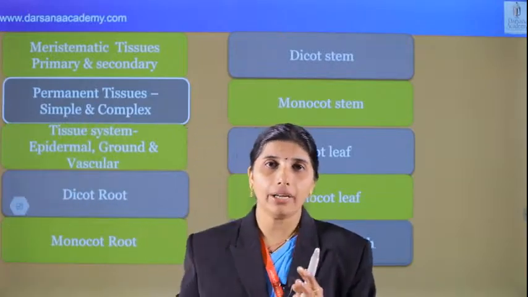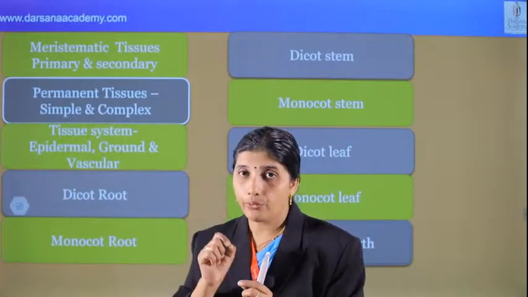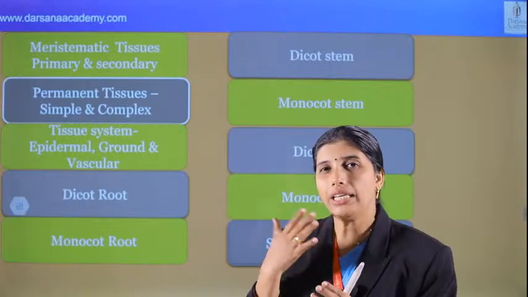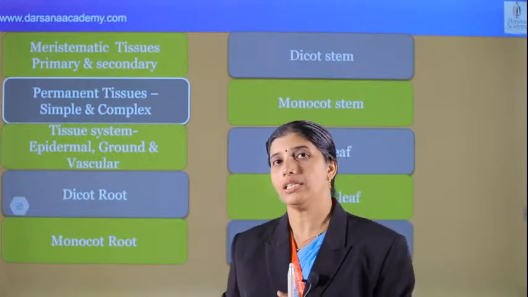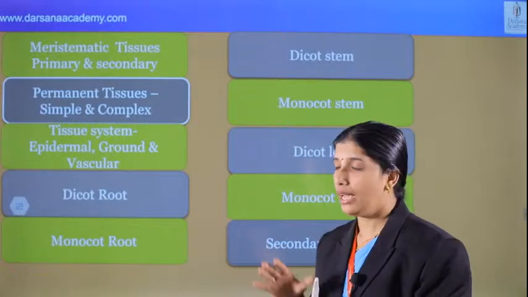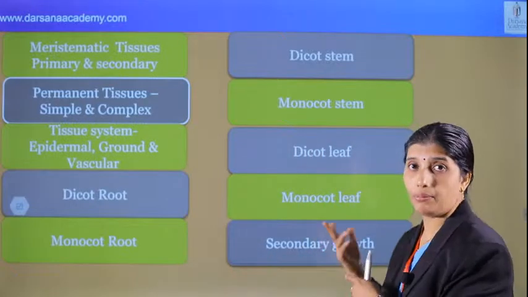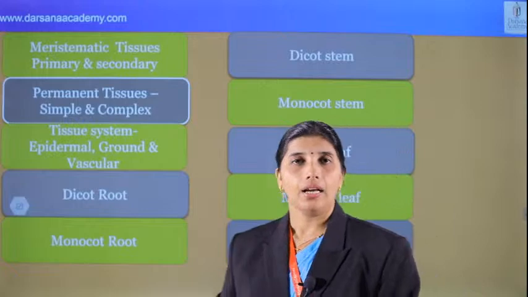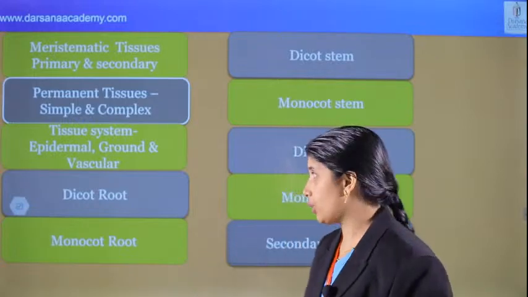Based on the diagram, give all the points in the diagram, then read and study all the points, then you can easily memorize. Based on the diagram, you can easily memorize this anatomy of dicot root, monocot root, dicot stem and monocot stem, leaf and so on. Okay? And we can see which are the different questions in this chapter.